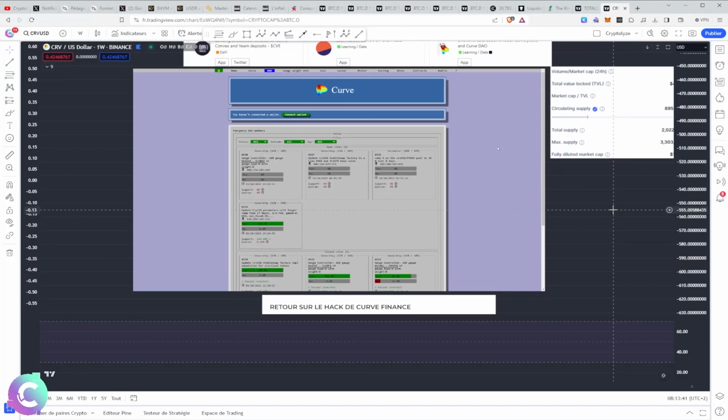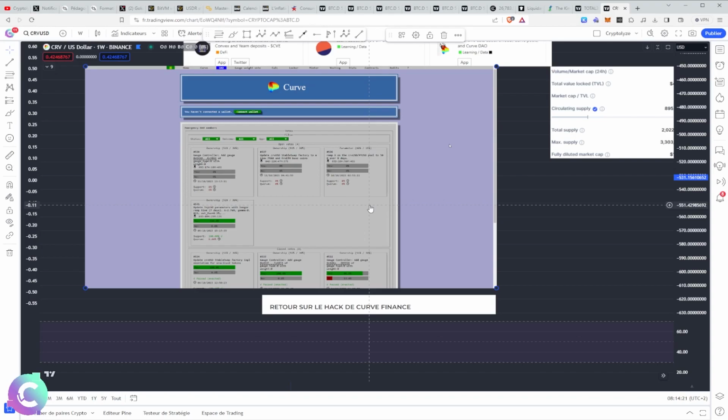So what is the point of CRV, Curve's crypto? It is a governance token because Curve is a DAO. Therefore, it is a decentralized protocol with decentralized management. And the CRV allows us to make proposals, such as, for example, what liquidity pool we're going to open, and above all, what incentive I am going to create to be able to promote liquidity in this pool.